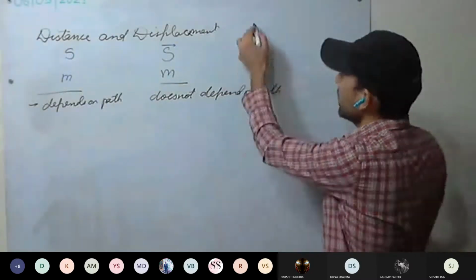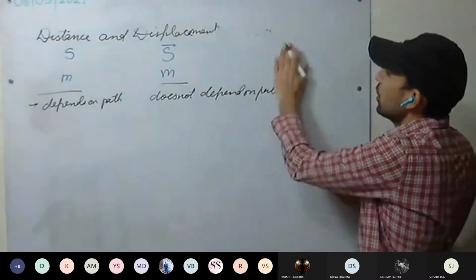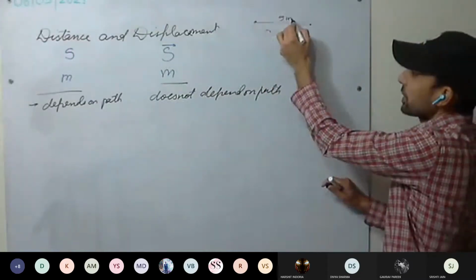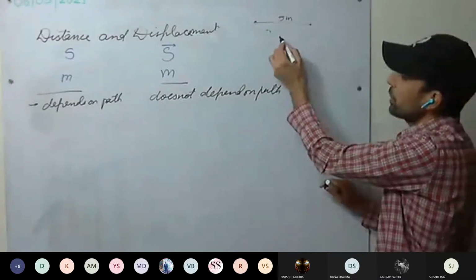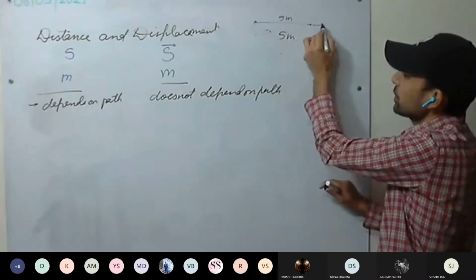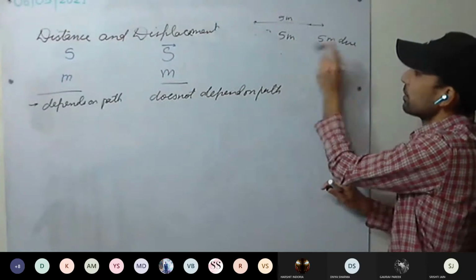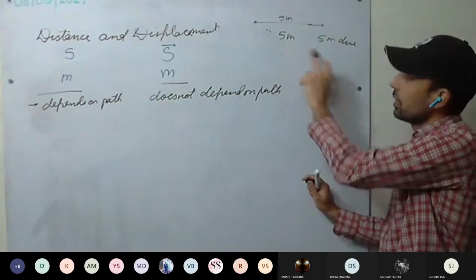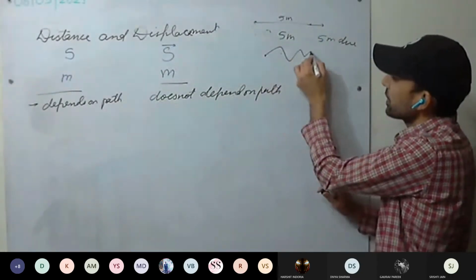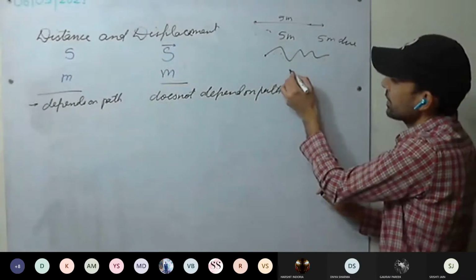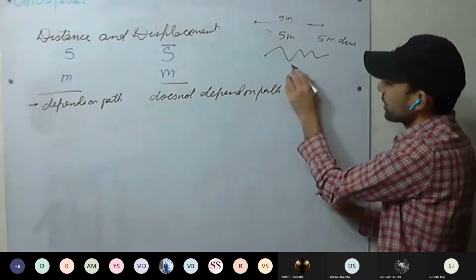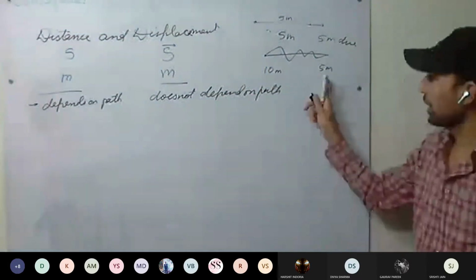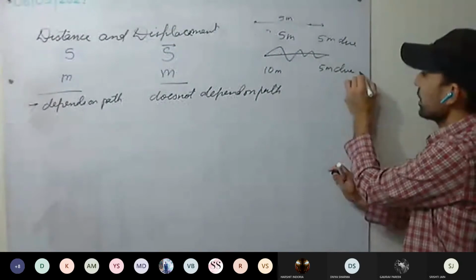Okay. Next, for example, a ship has started from here and moved here. For example, this is 5 meters, in a straight line it moved. What is the distance? 5 meters. What is the displacement? 5 meters, for example, due east. Here the displacement is the same as distance. Yes or no? If I say the ship has moved like this, this distance is 10 meters, but displacement again is 5 meters. Displacement is less than the distance.